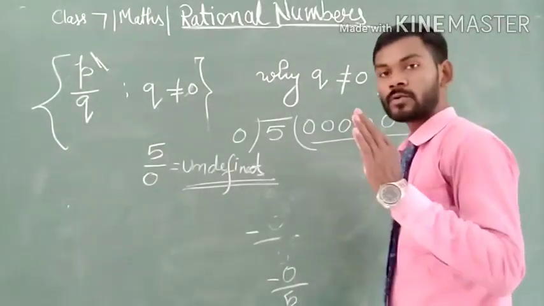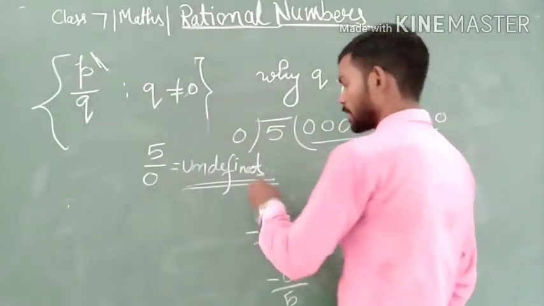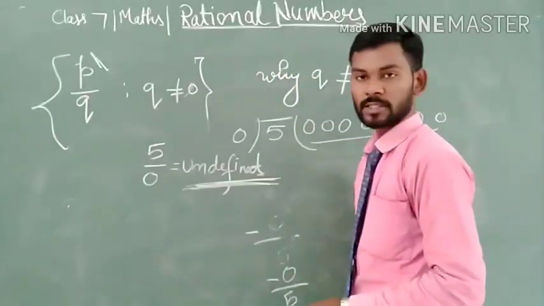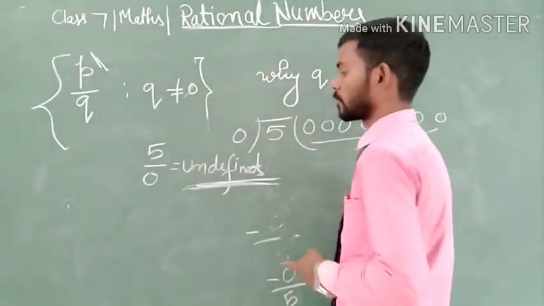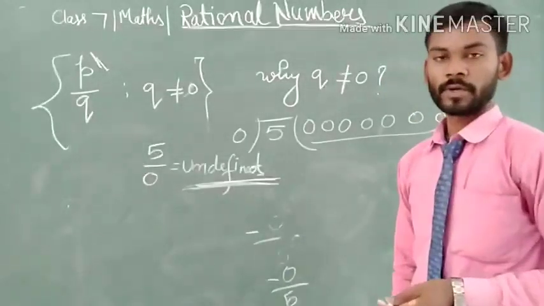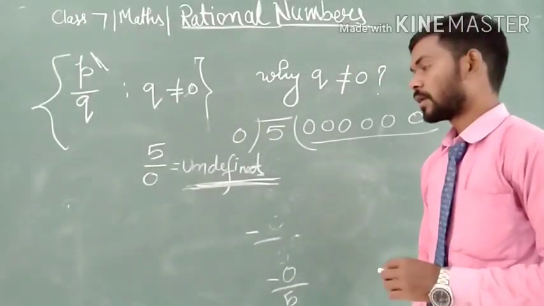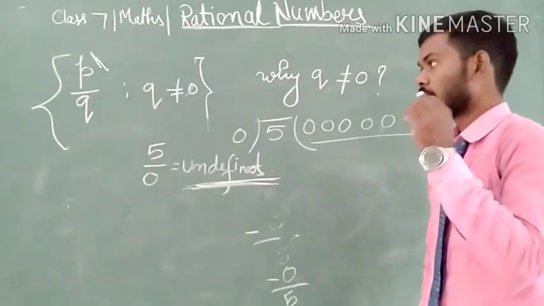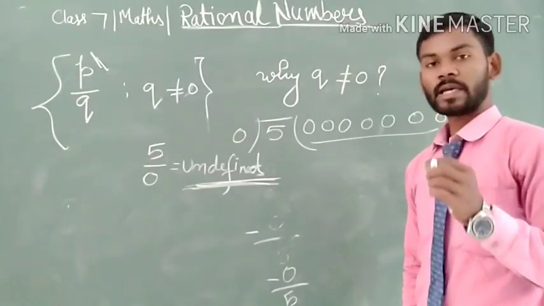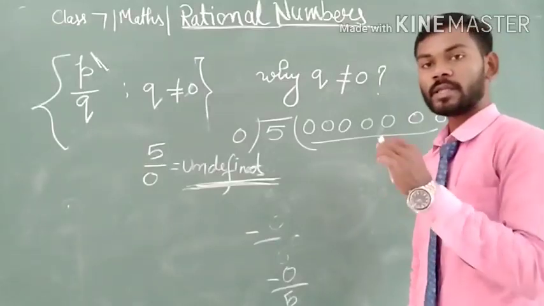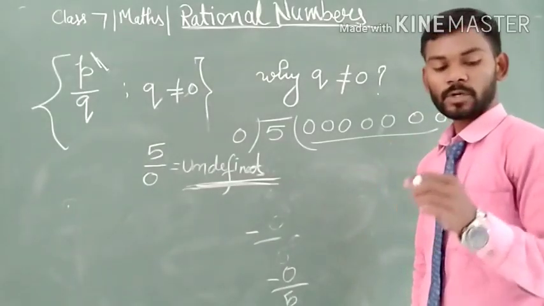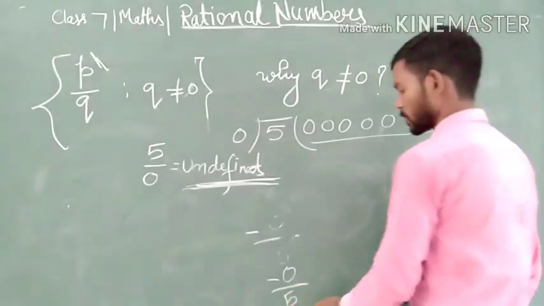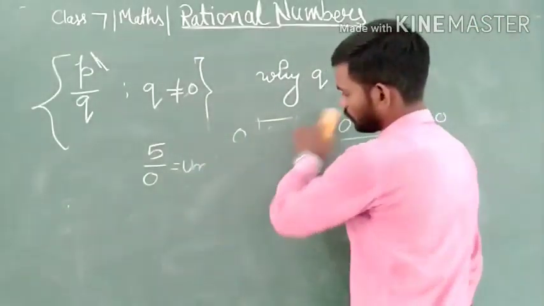Therefore, to get rid of this undefined situation, we apply the condition q does not equal 0. Hence here we get the definition of a rational number. Any number that can be expressed in the form of p upon q is called a rational number. So let me write the definition here one more time.